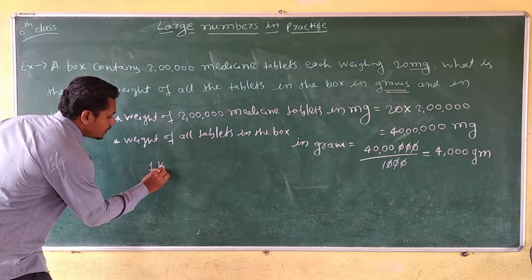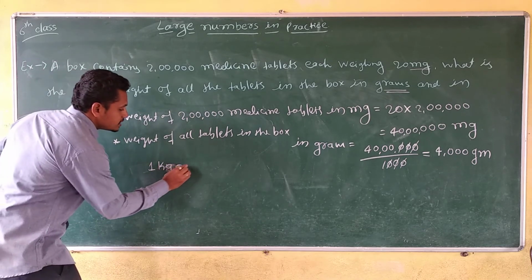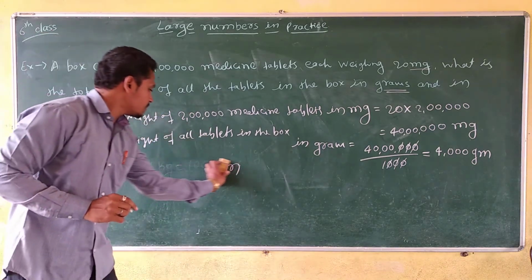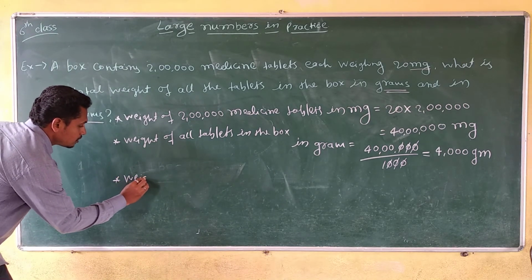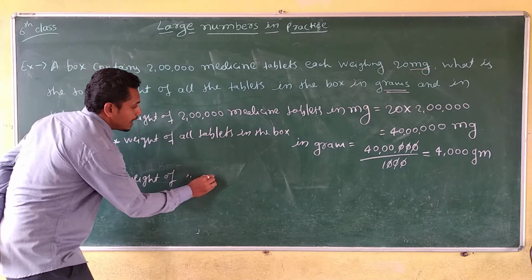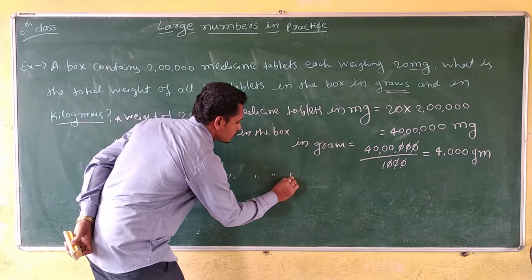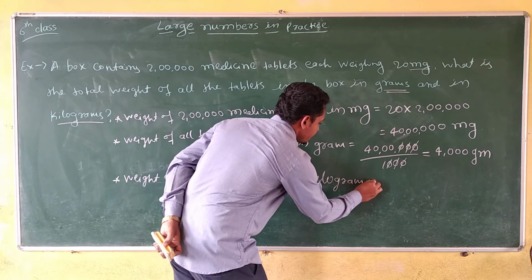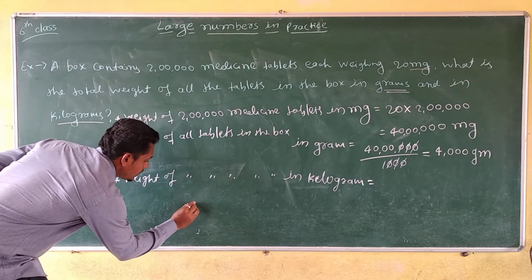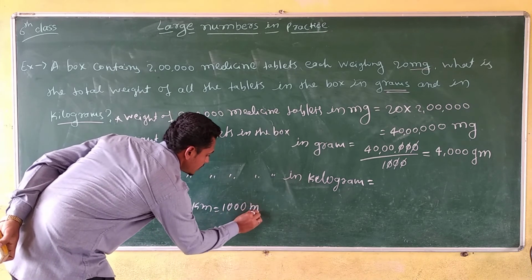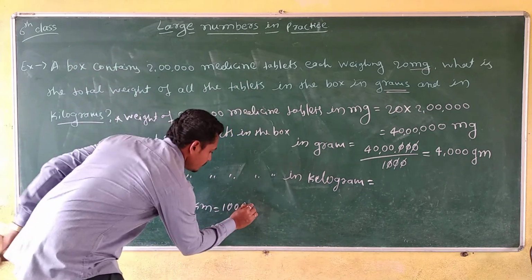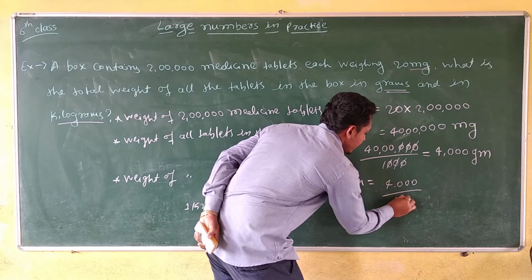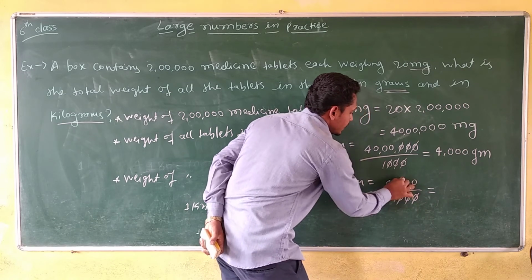First we have to know that 1 kilogram is equal to 1000 grams. So the weight of all tablets in the box in kilograms: 4000 divided by 1000, three zeros get cancelled, remaining is 4.